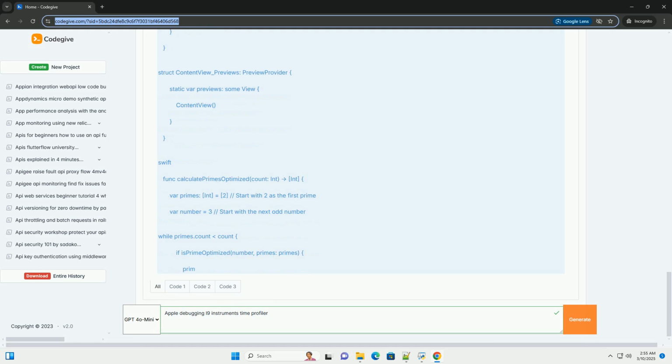Analyzing the Time Profiler data. Instruments will now display a detailed view of your application's CPU usage over time. The Time Profiler instrument shows several key pieces of information. Timeline pane: the top section displays a timeline of CPU activity. Spikes in CPU usage indicate periods when your application was performing intensive tasks. Select a region of interest to zoom in on that specific time range.